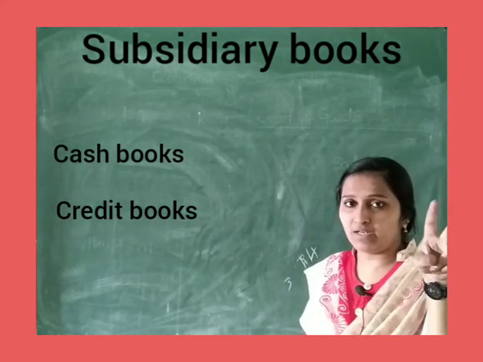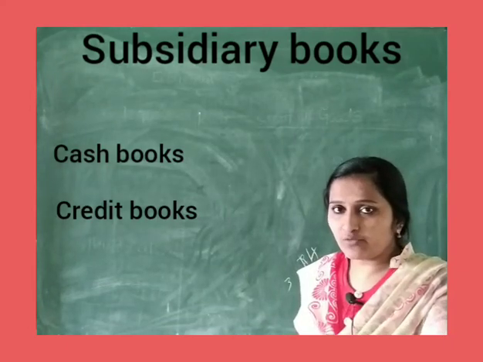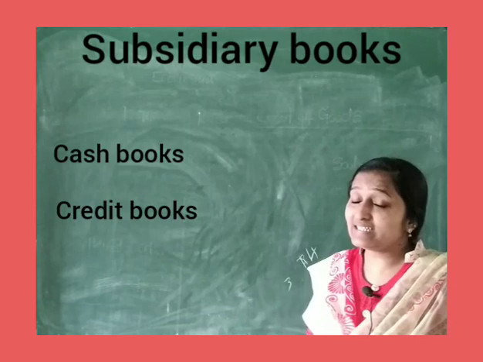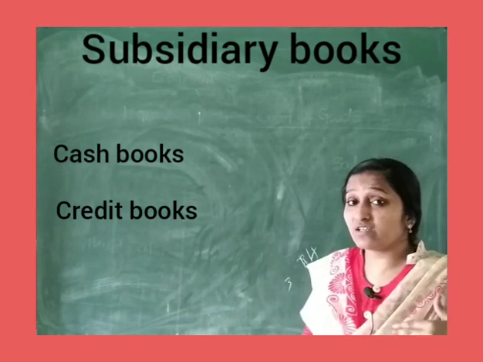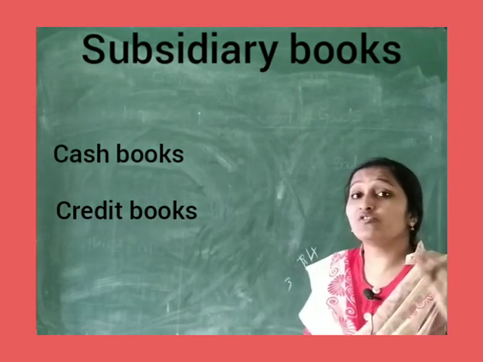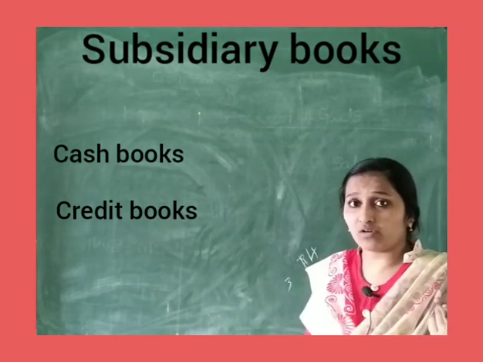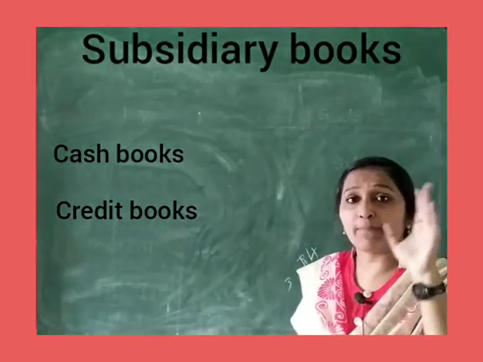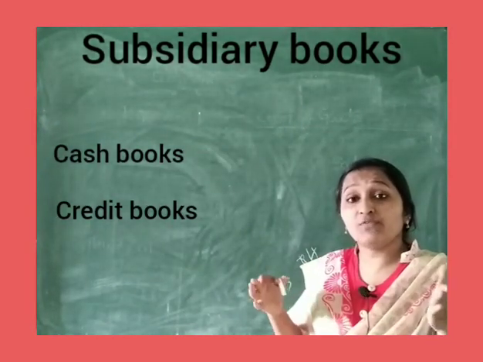Amount columns will be double. Even on the debit side you will have two, and on the credit side also you will have two. So where you enter the transaction given in the question depends on whether it occurred on the basis of cash or on the basis of bank. For payment, if you are paying cash, it is a cash entry. If you are paying through the bank, it is a bank related entry. That way we do the segregation.